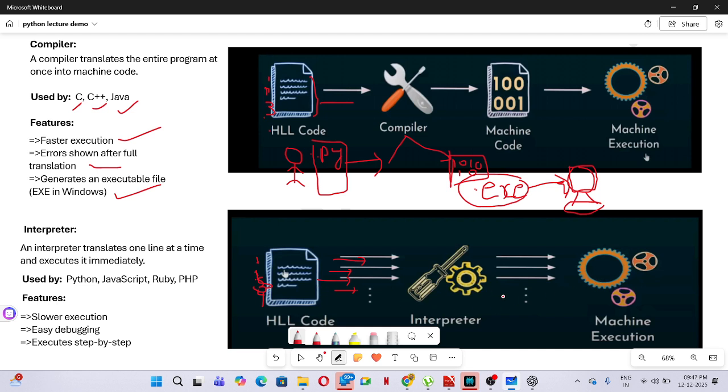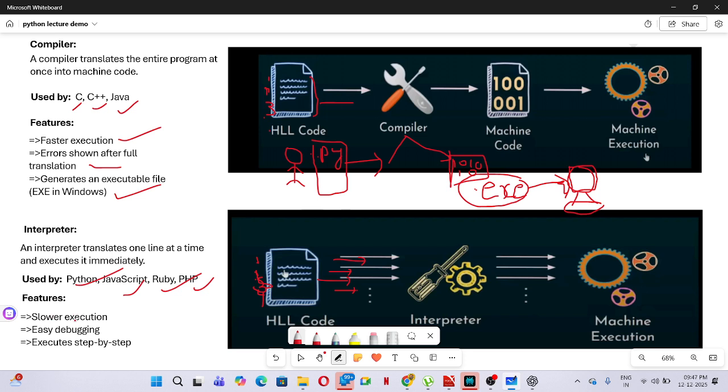If there is any error in any line, it automatically shows that line's error. It is used by Python, JavaScript, Ruby, PHP. These languages use the interpreter.